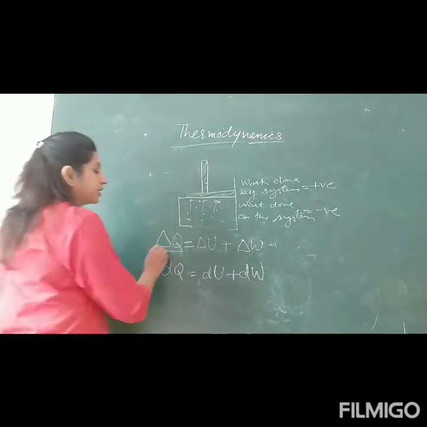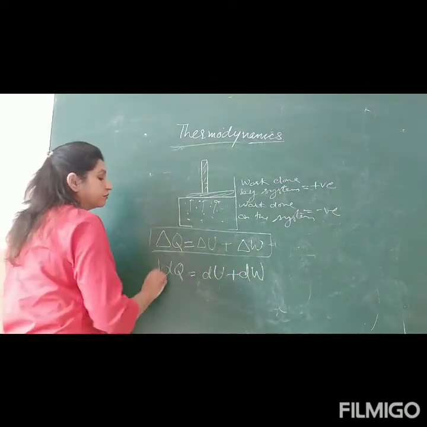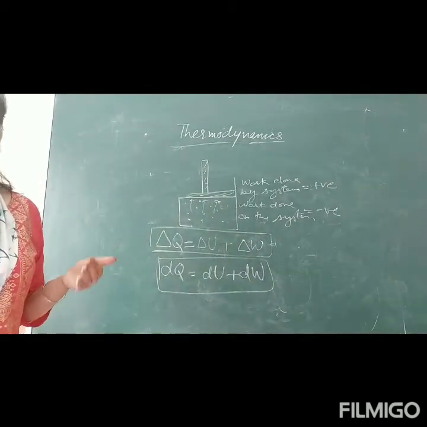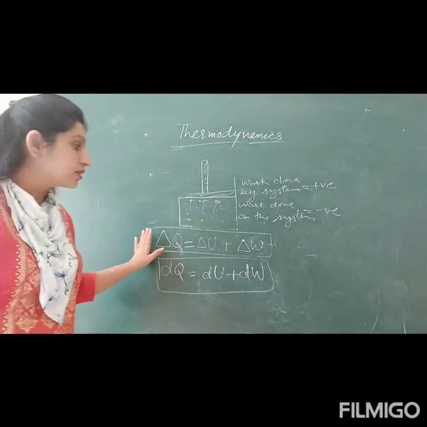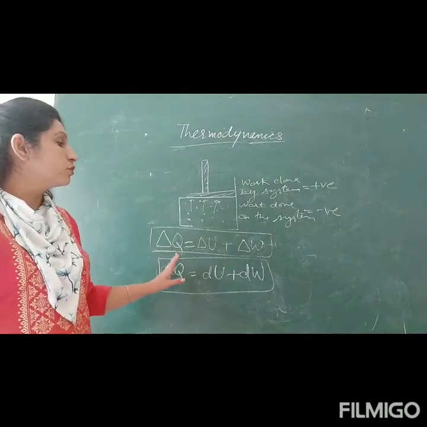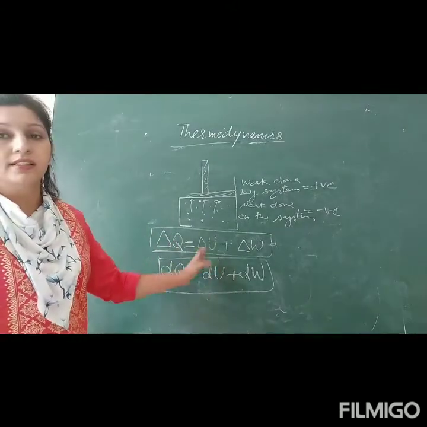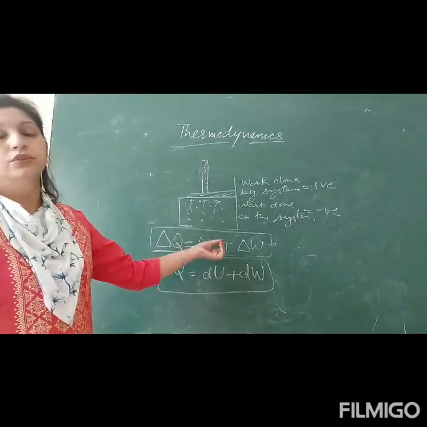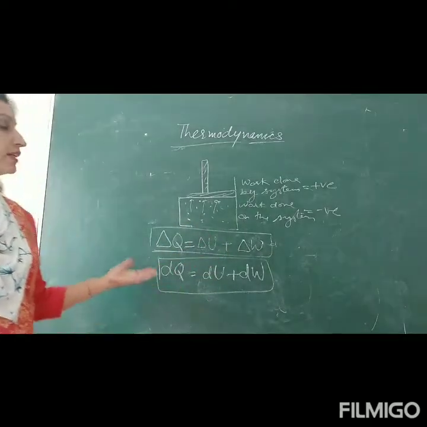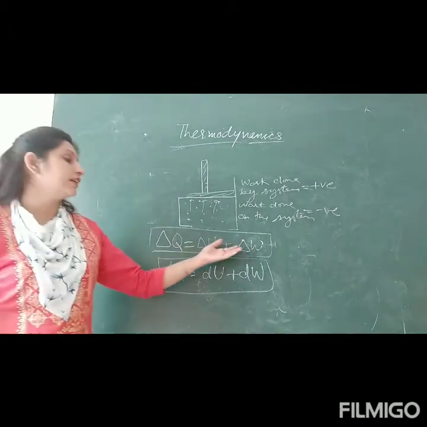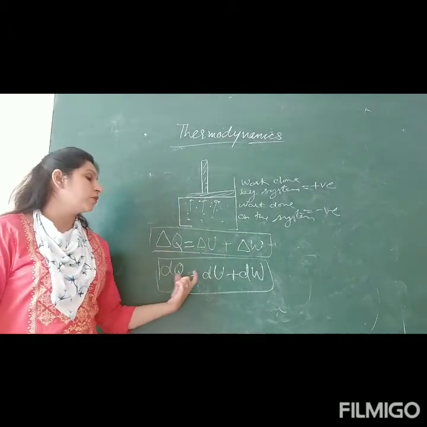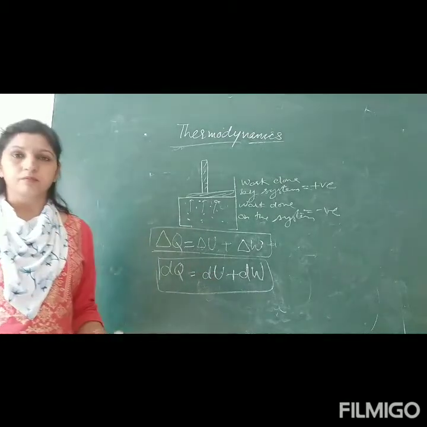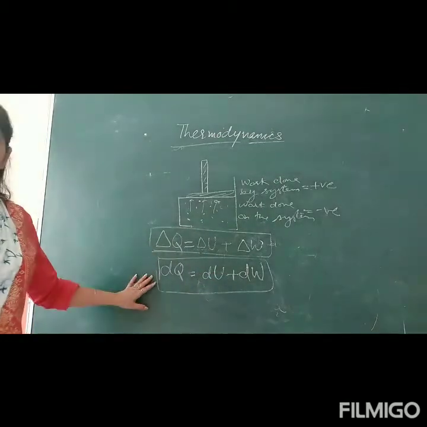Both these statements are the first law of thermodynamics: the heat associated with the system is utilized for two purposes. Number one, to increase or decrease the internal energy, and to do work. Delta Q is delta U plus delta W, or in terms of dQ, if you want to write, dQ equals dU plus dW. This is the first law of thermodynamics.